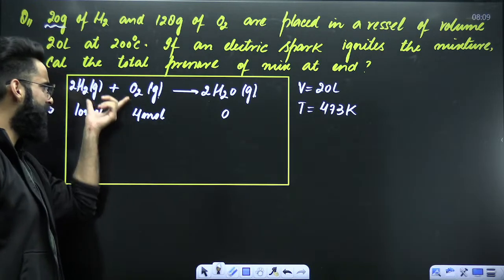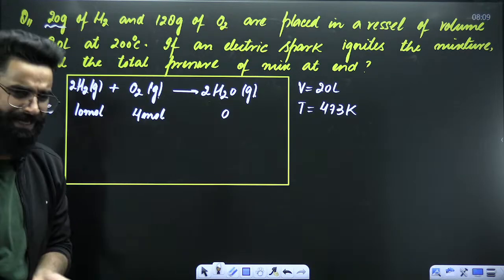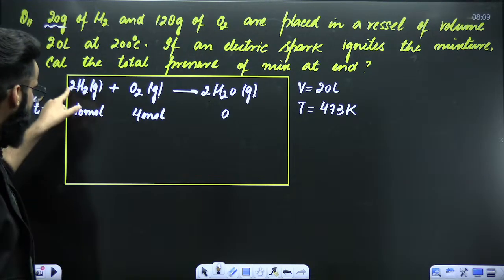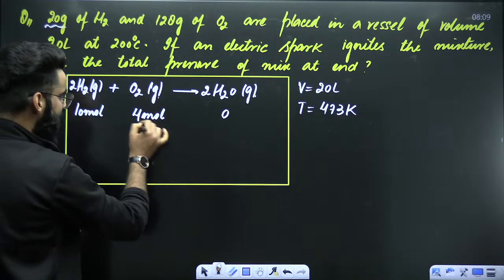Divide the given moles by the respective stoichiometric coefficients. The one whose value comes out to be less, that's going to be the limiting reagent. So 10 by 2 is 5. 4 by 1 is 4. So O2 is the limiting reagent here.